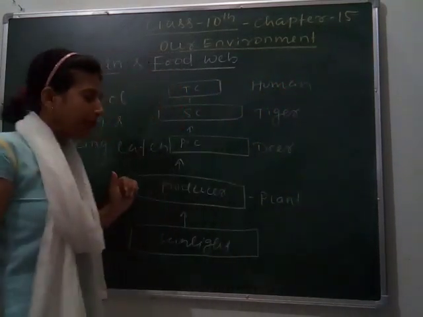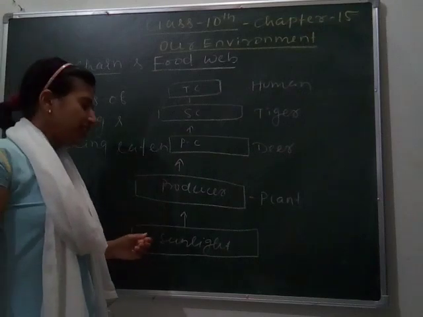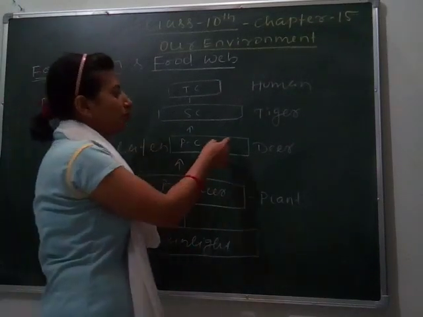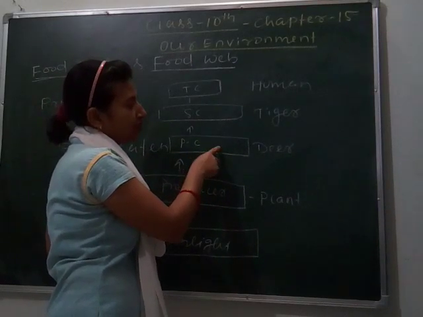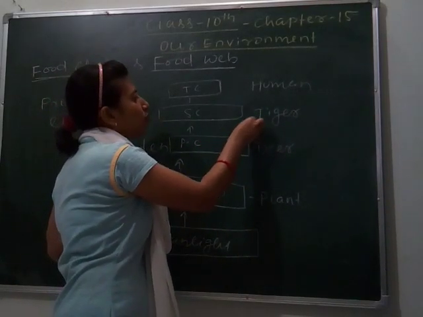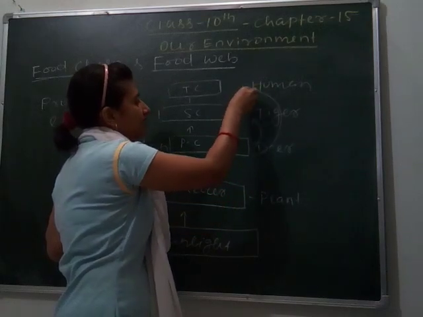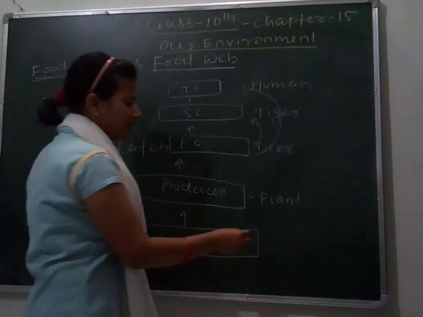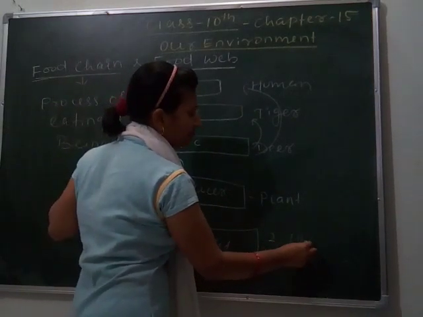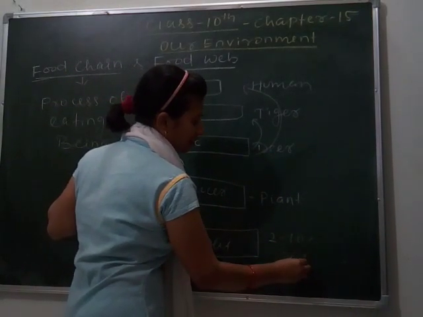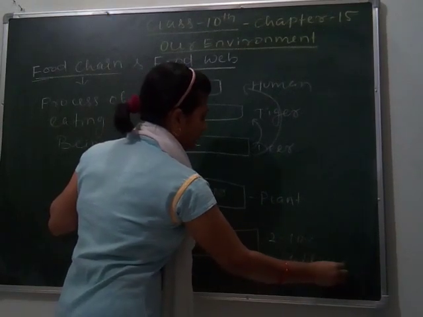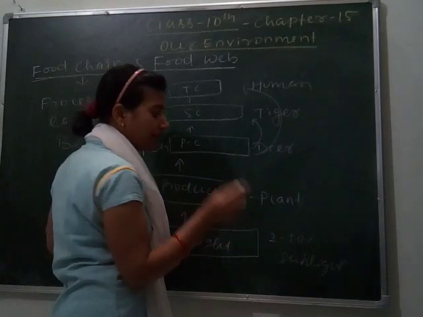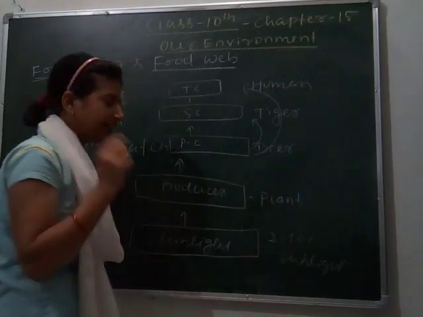So here what happened, after synthesizing food by using sunlight, the producers supply the food to deer, means primary consumer, then to secondary, then to tertiary. Here I explain to you that plants receive 2 to 10% of sunlight and make their food, and out of the organic material it produces, it provides only 10%.